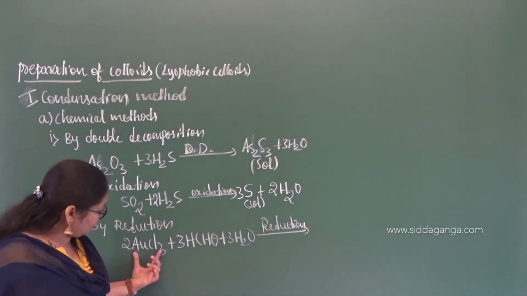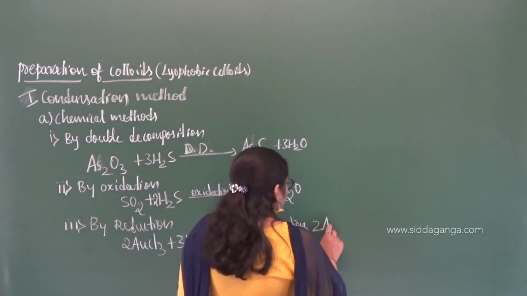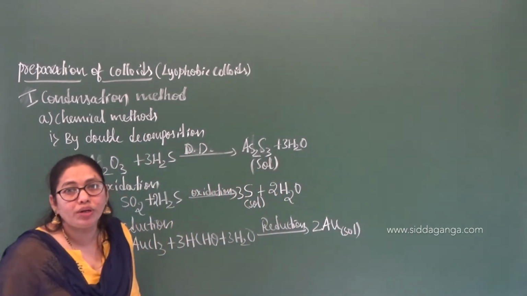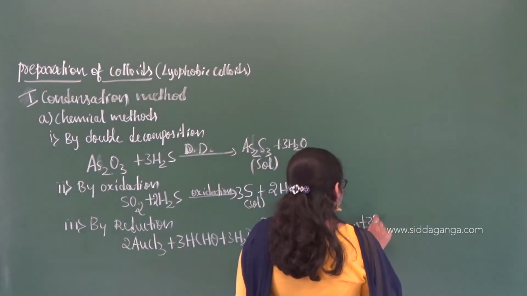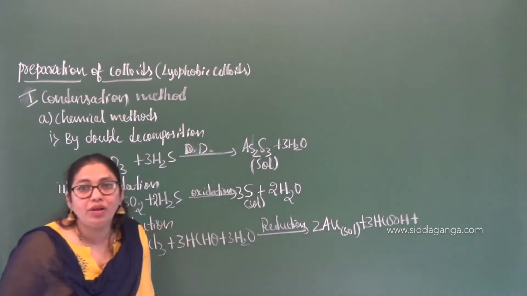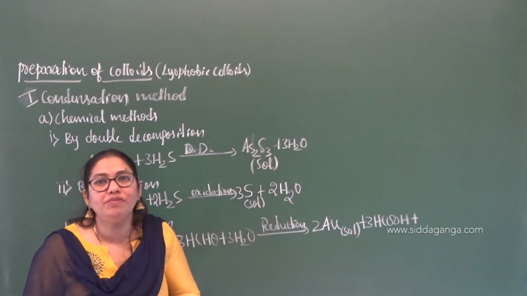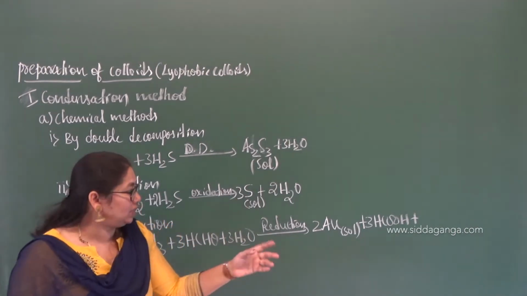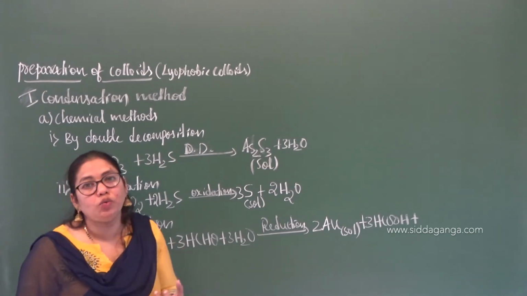So the salt solution of gold will get reduced to gold, that is, the colloidal solution of gold, Au. The formaldehyde, as the reducing agent, will get oxidized to formic acid. That is the meaning of a reducing agent: it gets oxidized and reduces others. Here auric chloride, AuCl3, is reduced to Au.